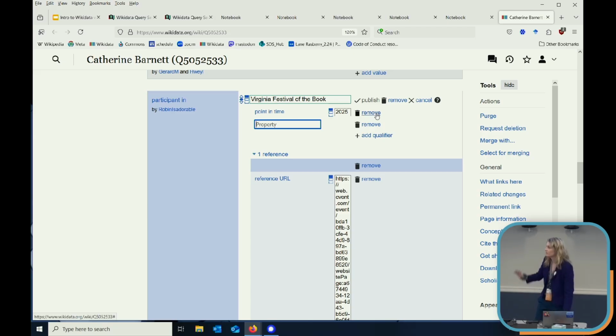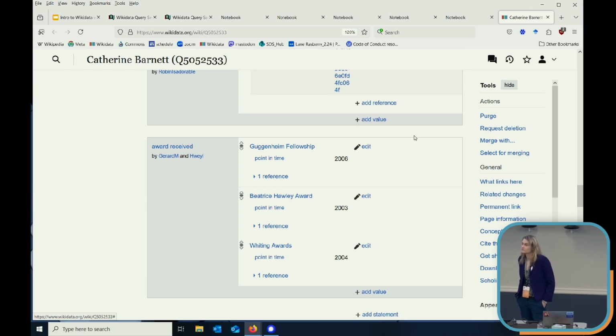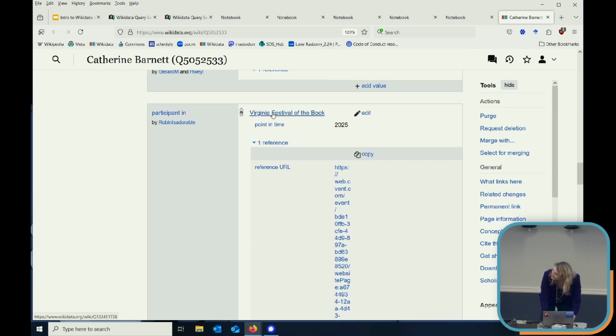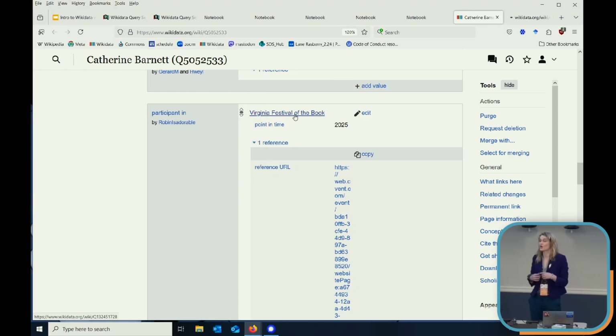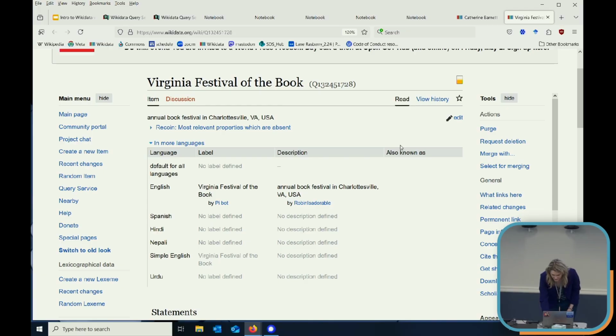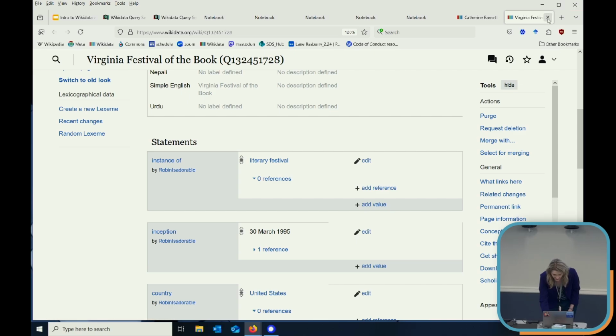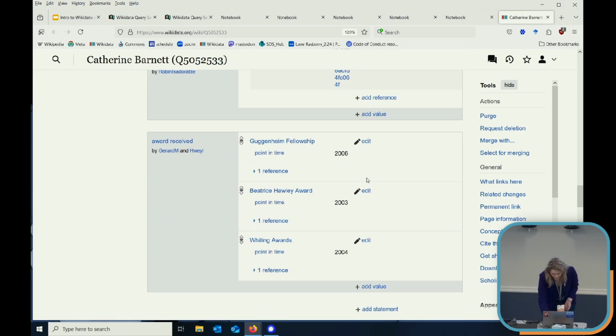So the participation is not a node. Like the act of doing is not a node here. The person's a node and the event's a node. Right. Participation's not. The conference is a node. Each of these also has its own page. So each property, each subclass has its own description or entry within Wikidata. And of course, identifiers to other databases, right?